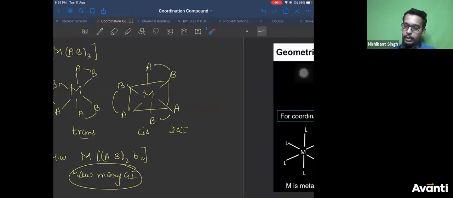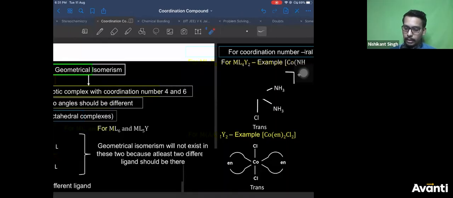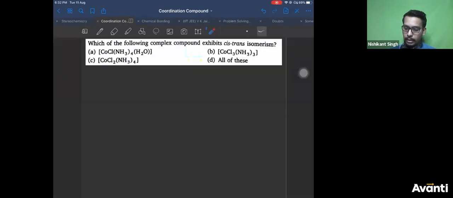Now let me move towards optical isomers. I have finished the GIs. Before that, let's do a question here. Which of the following can show GI? The combinations are already known to you. You need to answer this. I will just give the condition of optical isomer today. I'll discuss most of it tomorrow.